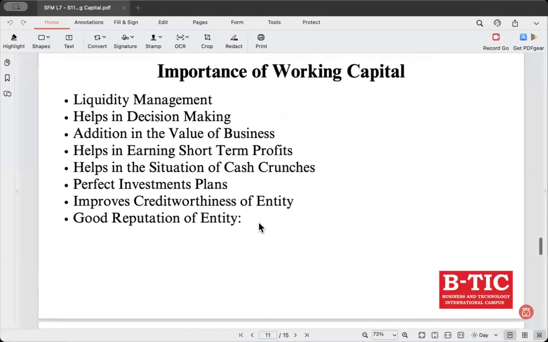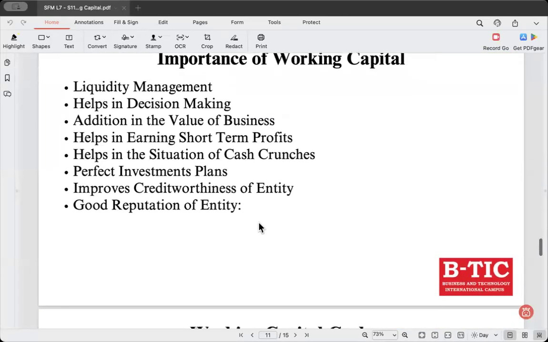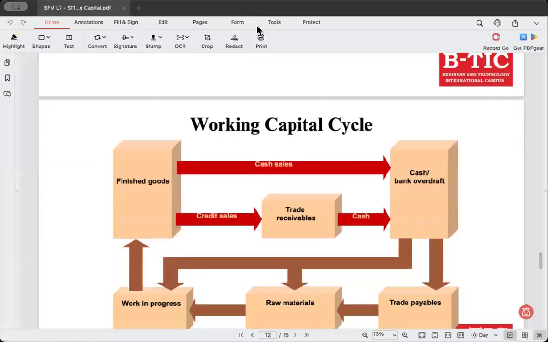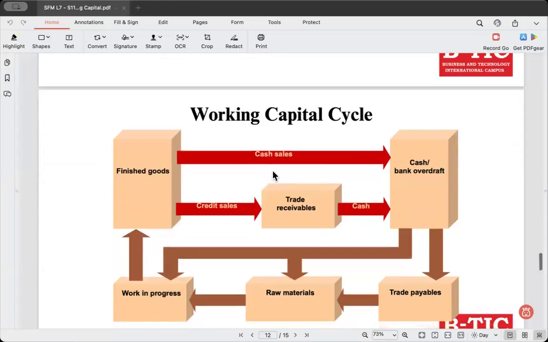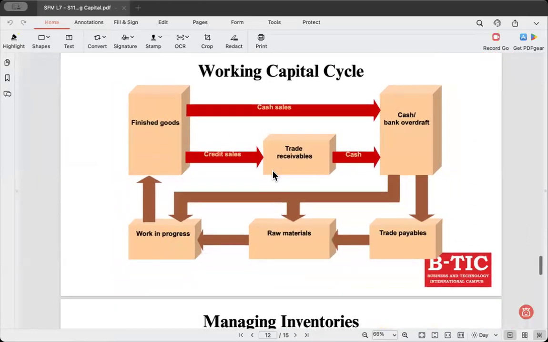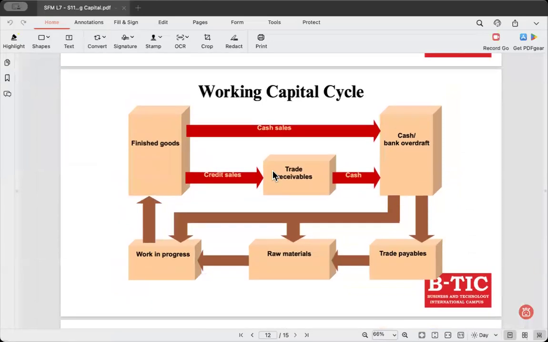So these are the importances of working capital. A few importances of working capital. Is that clear? Now let's move on to the working capital cycle. This is one of my favorite. I love teaching working capital cycle. Just take a few minutes and go through this. See whether you understand anything.